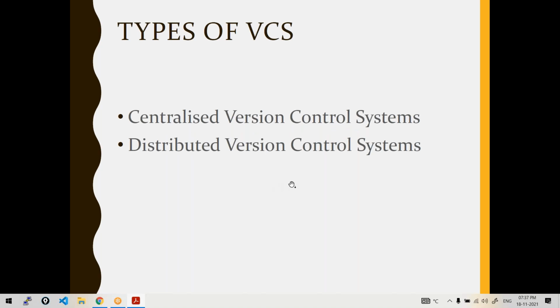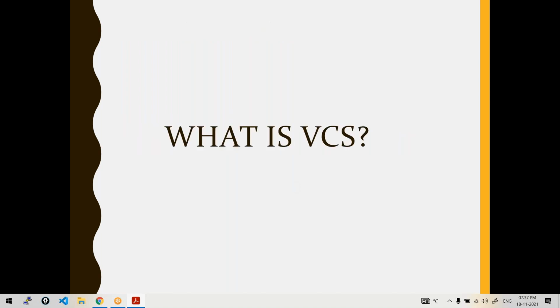See here, depending on the architecture, they were categorized. Like we understood what is a version control system. Let me give a quick recap of a version control system. Your version control system can help you manage your files in the project. Like it can help you version control your files, have backup of your files.